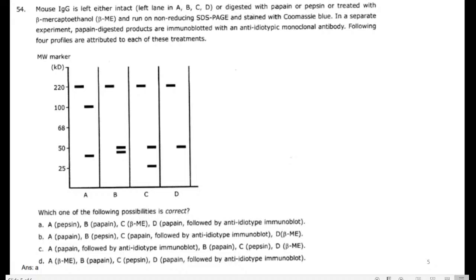In this concept, why do they consider D a separate one? By this digestion with mercaptoethanol, papain and pepsin, the immunoglobulin G, IgG, becomes digested into three fragments. These three fragments are plotted in a different manner.